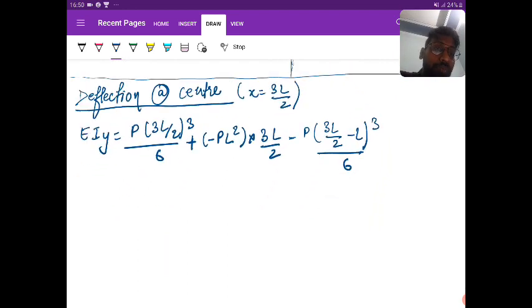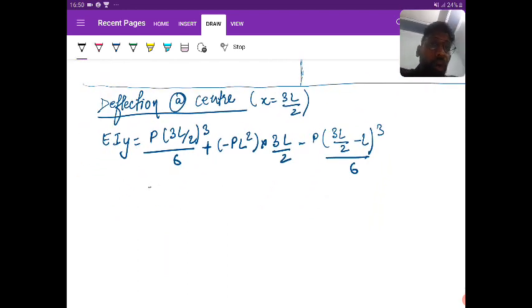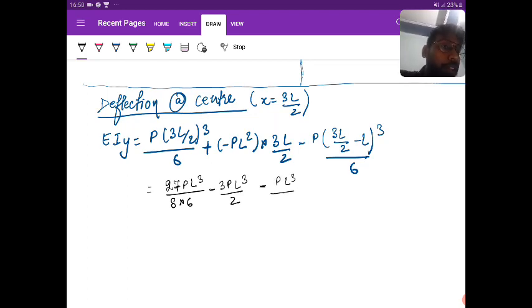So we need to evaluate this now. It is 27PL cube by 8 into 6, that is 48, minus 3PL cube by 2, minus, 3L by 2 minus L is L by 2, so minus P into L cube by 8 into 6.